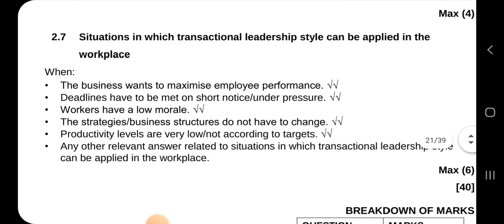That's correct. And then, a situation in which the transactional leadership style can be applied in the workplace. When can the transactional leadership style be applied in the workplace? When the business wants to maximize employee performance, when deadlines have to be met on short notice under pressure, when workers have low morale, and when the strategy or business structure does not have to change. So when the strategies or business structure do not have to change, we introduce the transactional leadership style.